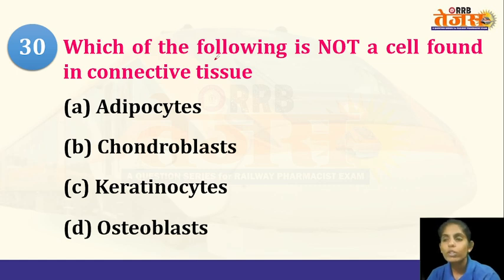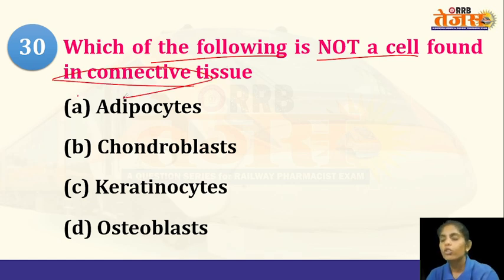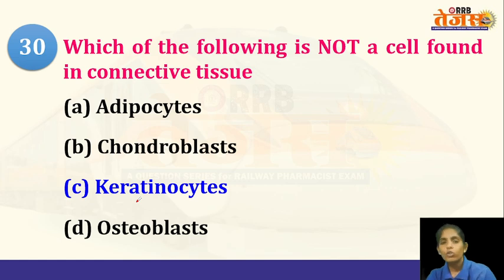Now coming to the last question of the session: which of the following is not a cell found in connective tissues? The options are adipocytes, chondroblasts, keratinocytes, and osteoblasts. So the answer is keratinocytes. Keratinocytes are the cells which are present within the skin, and the skin is an epithelial tissue, not a connective tissue. And adipocytes are the cells which will store fat molecules. Okay, the fats, the lipids, they are stored in the adipocytes.